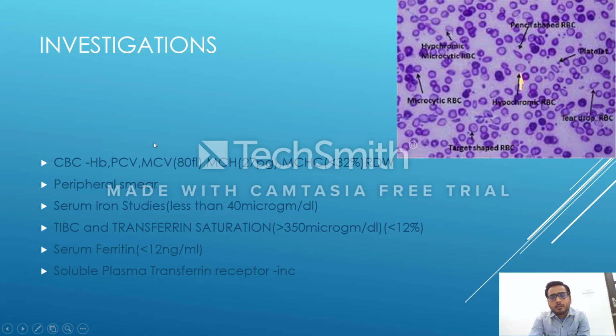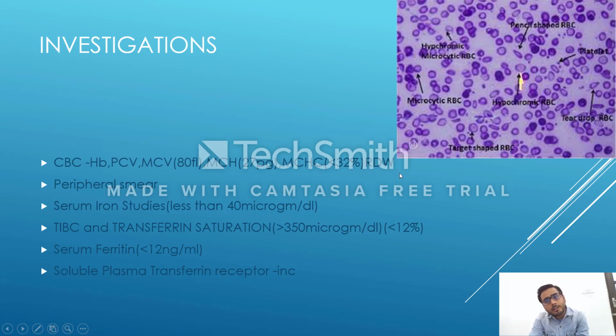Next, coming on to the MCV, it is the mean corpuscular volume. In cases of iron deficiency anemia, it gets decreased. Mean corpuscular hemoglobin, MCH, this also gets decreased. It is less than 27 picogram. Here the unit for MCV is femtoliter, less than 80 femtoliter, and MCH is less than 27 picogram. And MCHC, mean corpuscular hemoglobin concentration, is less than 32%.